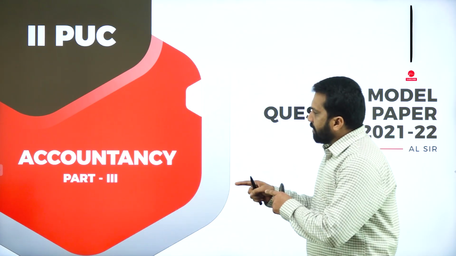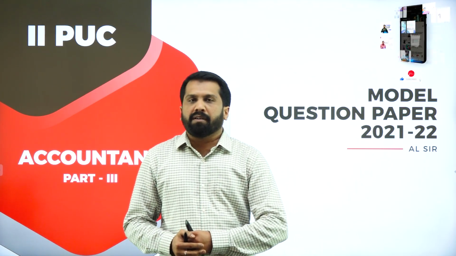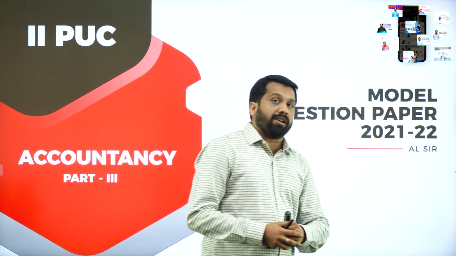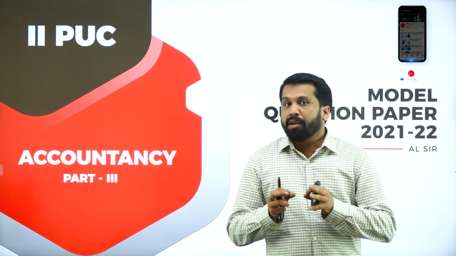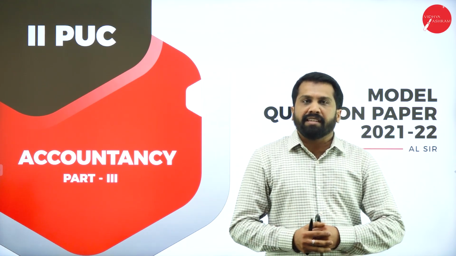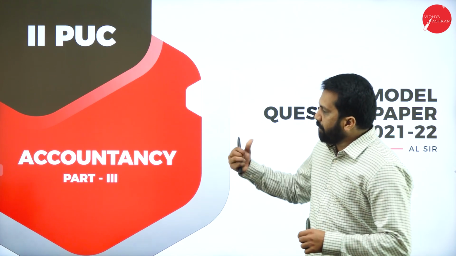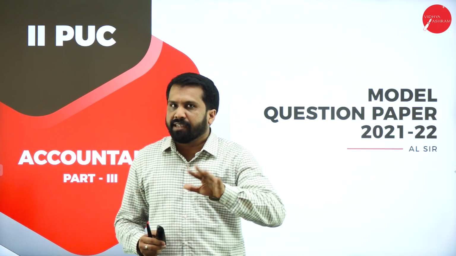Now we are discussing your last part, Part 3 of your model question paper. Whatever we are discussing under the model question paper, it is not just solving your model question paper, we are solving your syllabus. If I do problems on issue of shares, your whole concept of issue of shares is done.